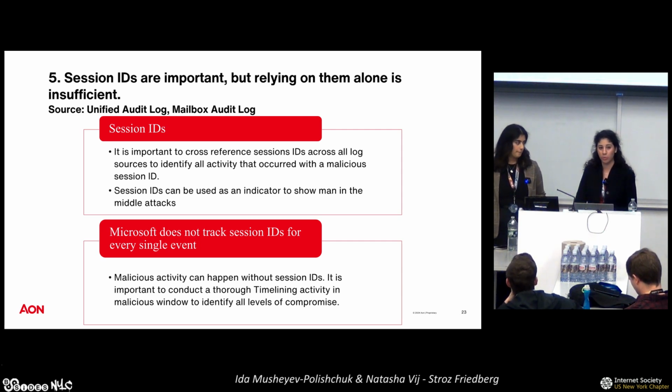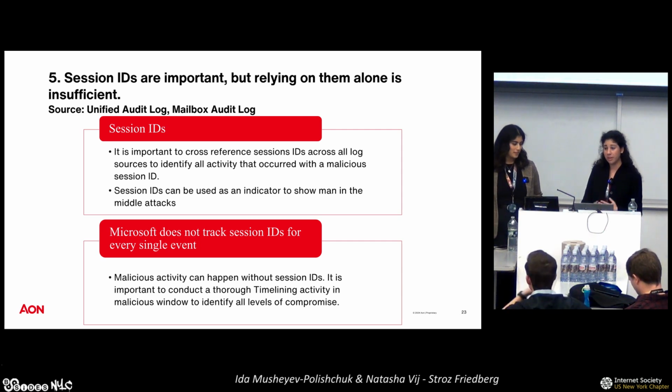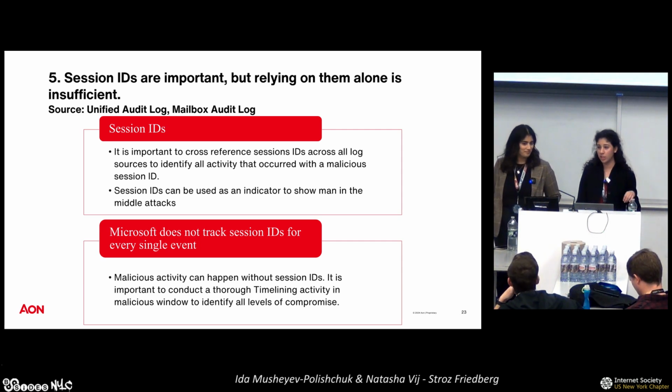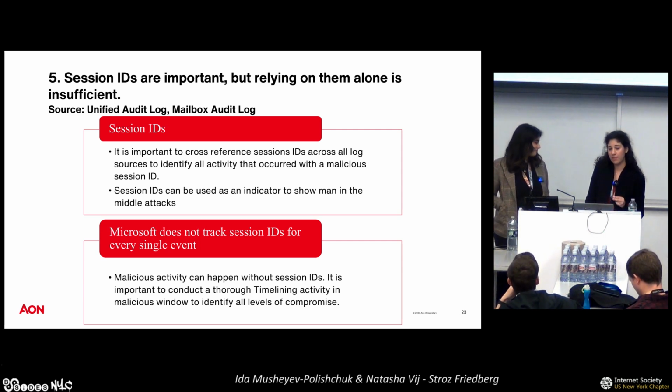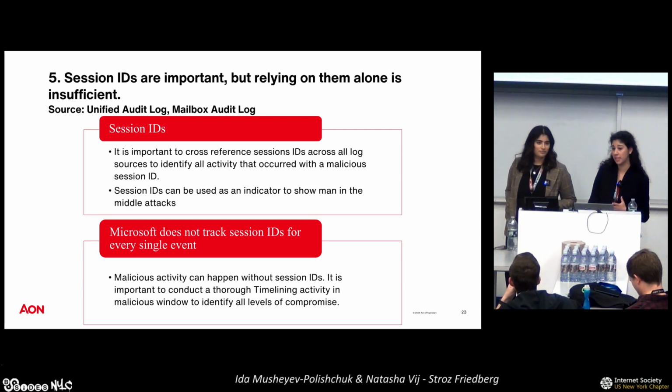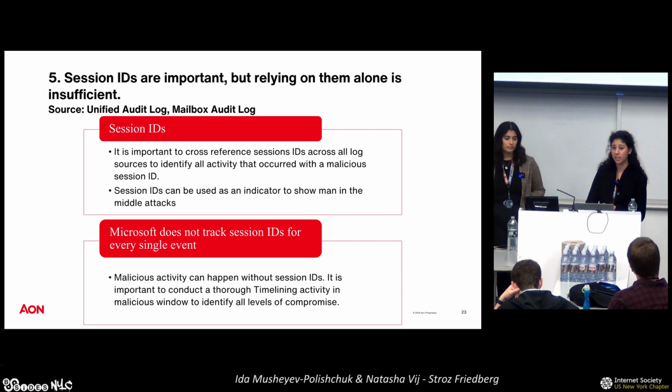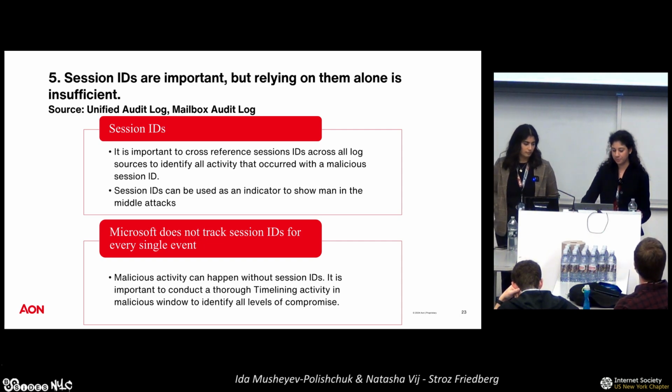And it's important to keep a working list of all your session IDs because there are cases when we may have 10, even 15 session IDs. So it would just be impossible to keep them all tracked in your head. Again, highlighting the importance of timelining. In addition, there are some events that do not have session IDs. So if you're only filtering by events that have session IDs, you will be missing crucial information. So again, reiterating the fact that it's important to take a holistic approach to the investigation and keep track of IOCs as well as timeline.